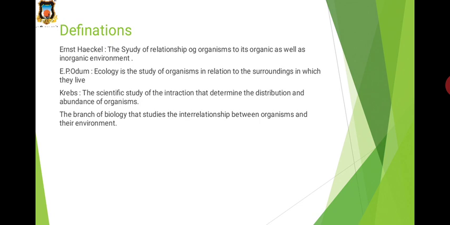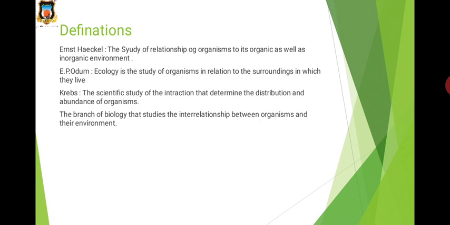Now, the different scientists proposed definitions of ecology. The scientist Ernest Haeckel in 1869 used this term for the first time. According to Haeckel, ecology is the study of the relationship of organisms to their organic as well as inorganic environment.